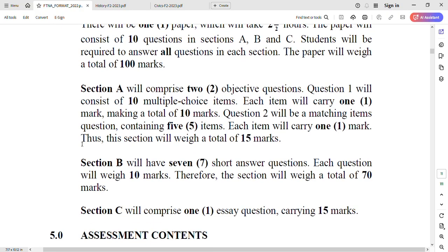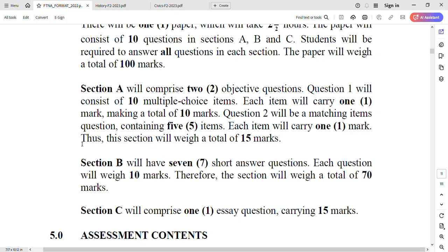Section A comprises 2 objective questions. So in section A, you have 2 questions, number 1 and number 2. Question 1 will consist of 10 multiple choice items. So question number 1 in Form 2 is multiple choice, and it has 10 items, and each item will carry 1 mark. So you have 10 marks in question number 1. This is constant and never changes. Question number 1 will always be multiple choice. Unlike the other sections, which change, question number 1 is always multiple choice with 10 items, 10 marks.